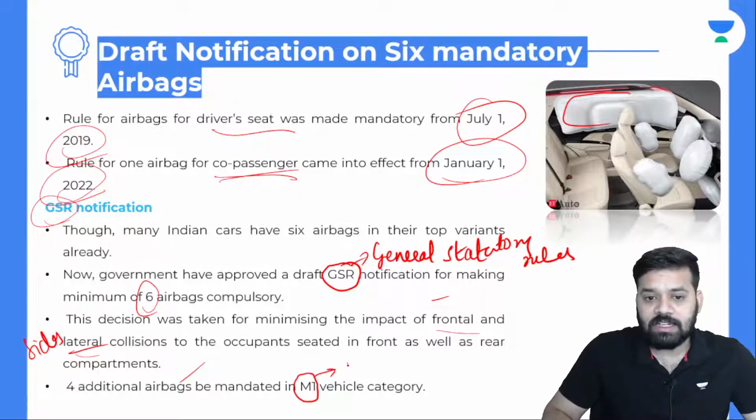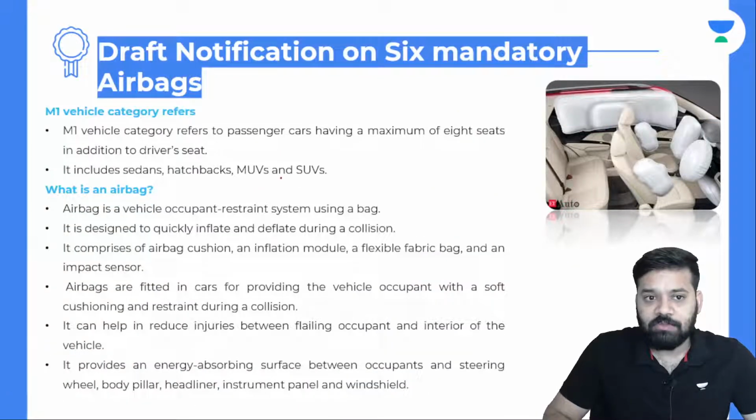What is M1 vehicle category? 8-seater vehicles, they belong to M1 vehicle category. M1 vehicle category refers to passenger cars having a maximum of 8 seats including driver seat. It includes sedans, hatchbacks, MUV. MUV is mobile utility vehicle.